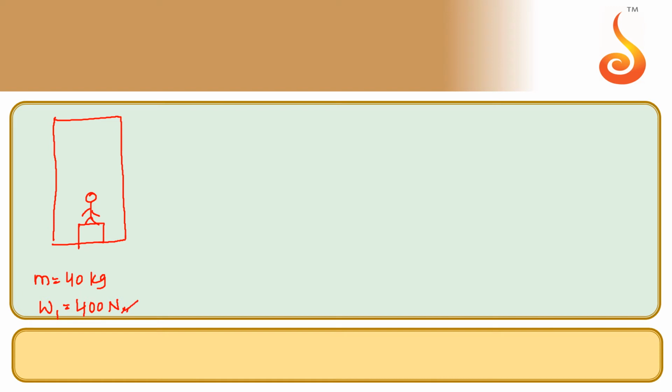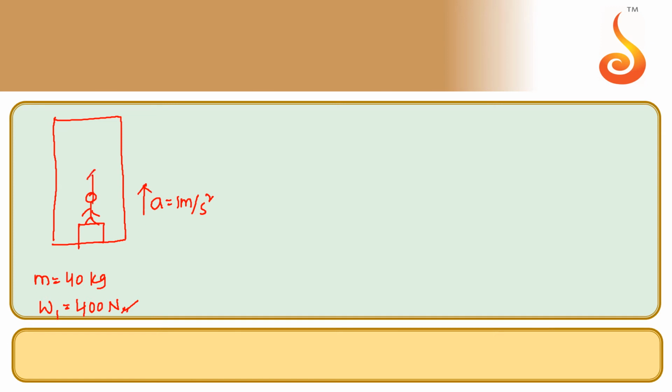If the lift is moving upward with acceleration a, which is 1 meter per second square, what will be the reading of the weighing machine? So the reading of the weighing machine is always the normal reaction between the man and the weighing machine, because normal reaction tells us how strongly the two bodies are pressed against each other. Therefore, with whatever effective force the man presses the weighing machine, the same reading the weighing machine will show.